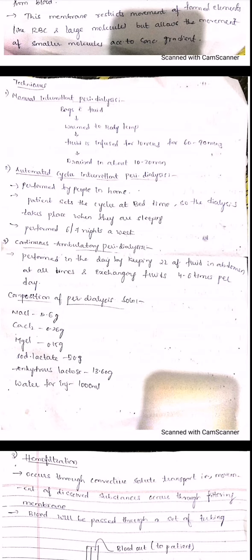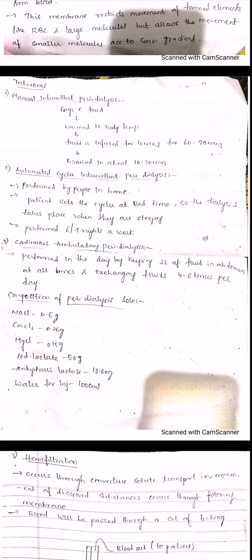Here the major principles, osmosis and diffusion, play a major role. First the fluid will be collected into your bags, and it should be warmed to the body temperature. Then the fluid gets purified, and it is drained back into the body. You have to perform this filtration for about 60 to 90 minutes. So that is manual intermittent peritoneal dialysis.